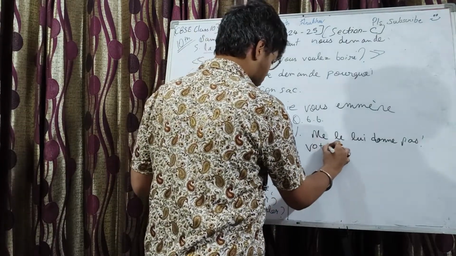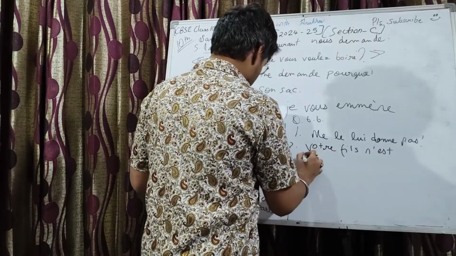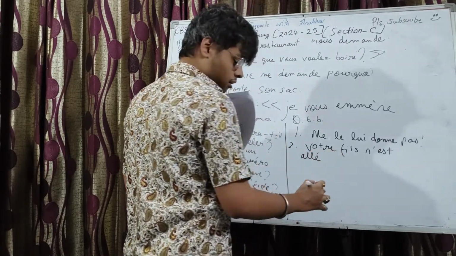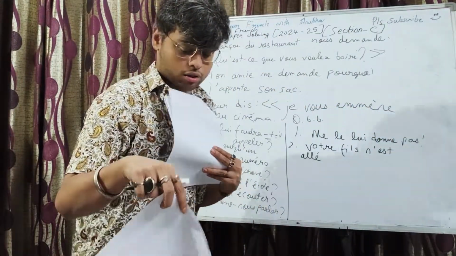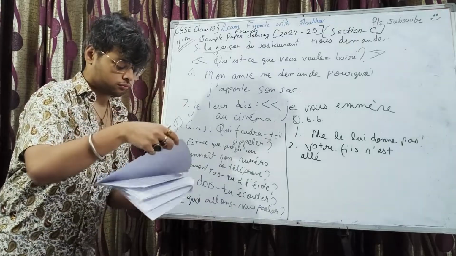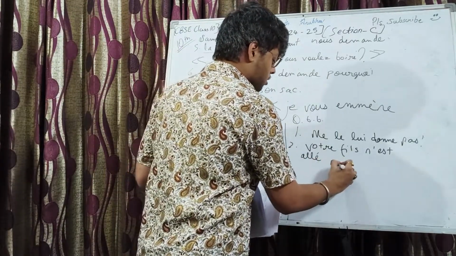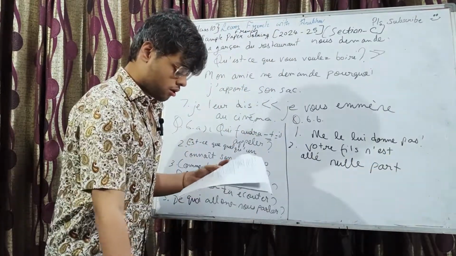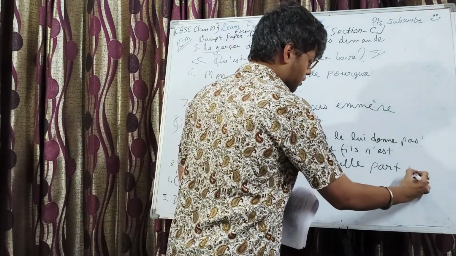Votre fils n'est allé nulle part dans le quartier.